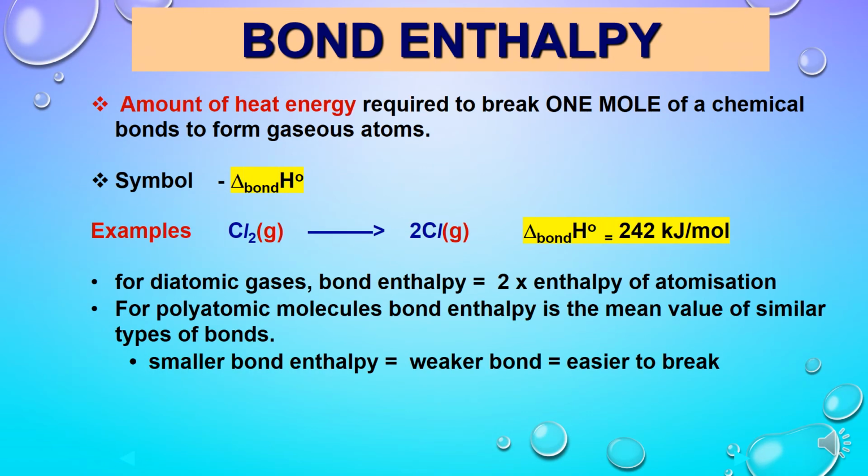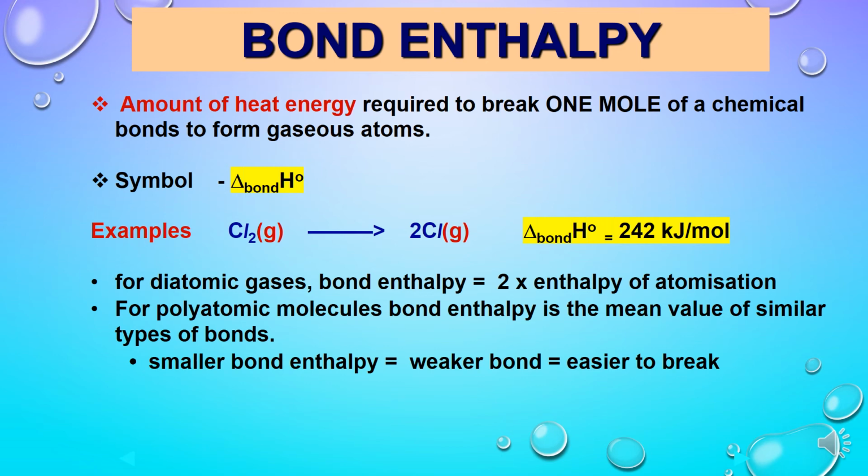Next is bond enthalpy. Bond enthalpy is actually related to chemical bond formation. Whenever a chemical bond is formed, some amount of energy is released. So that equal amount of energy is required to break that chemical bond. So it can be defined as the amount of heat energy required to break 1 mole of a chemical bond to obtain gaseous atoms. Always remember here that the substance is to be broken down to obtain gaseous atoms only. Then the energy changes will be associated with bond enthalpy.